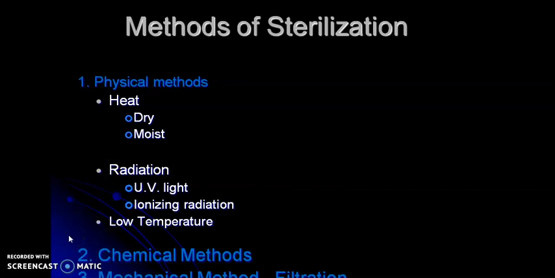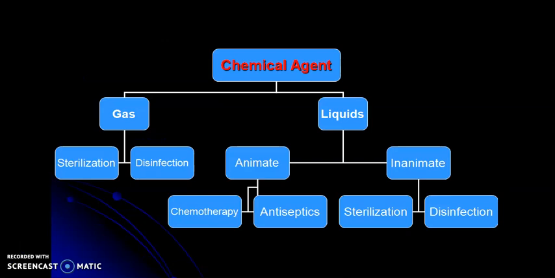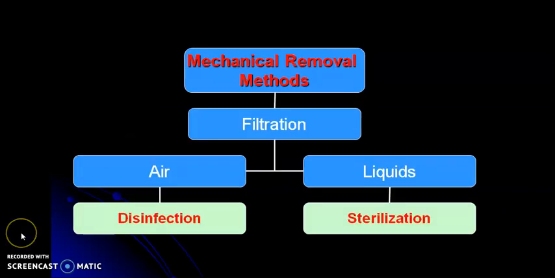And there are chemical methods and there are mechanical methods that include filtration. Chemical agents are again divided into gaseous and liquid form, and mechanical methods include air and liquid filtration.